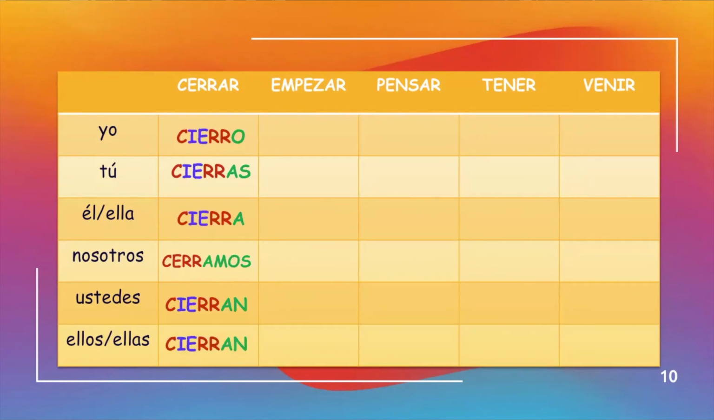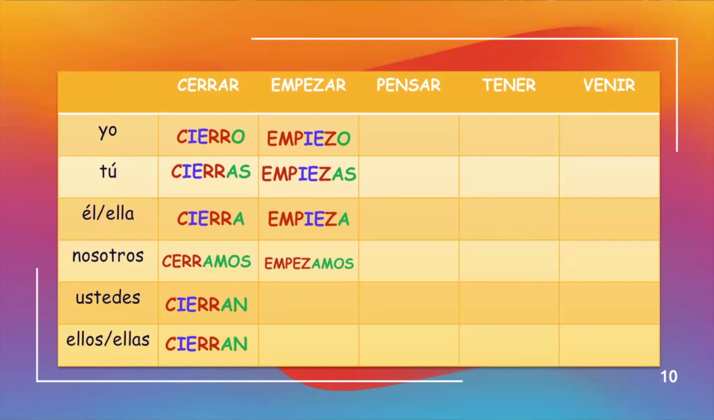Empezar we did together. Empiezo means I start. Tú empiezas, you start. Él or ella empieza, he or she starts. Nosotros empezamos, we start. Again, nosotros, no change. Ustedes empiezan, you all start. And ellos or ellas empiezan, they start.